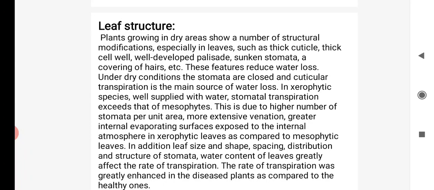In addition to leaf size, shape, spacing, distribution, and the structure of stomata, the water content of leaves greatly affects the rate of transpiration. The rate of transpiration is greatly enhanced in diseased plants as compared to healthy ones. Those are some features of leaf size or leaf structure that affect the rate of transpiration.